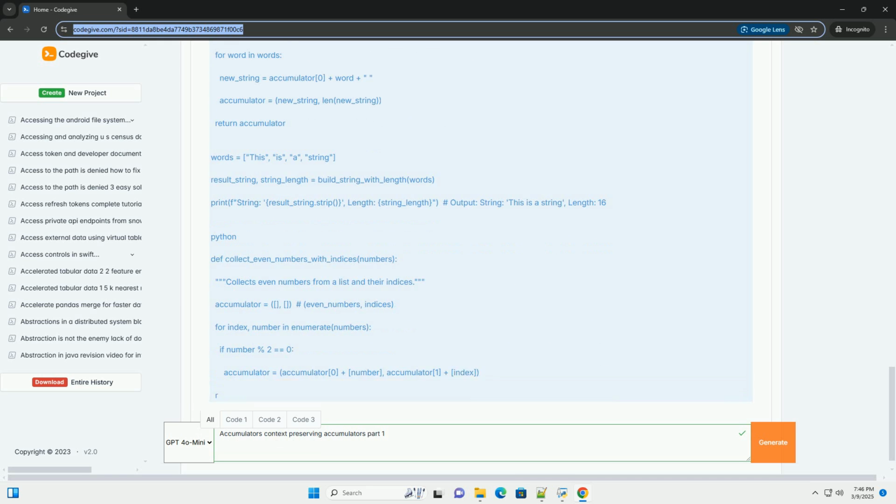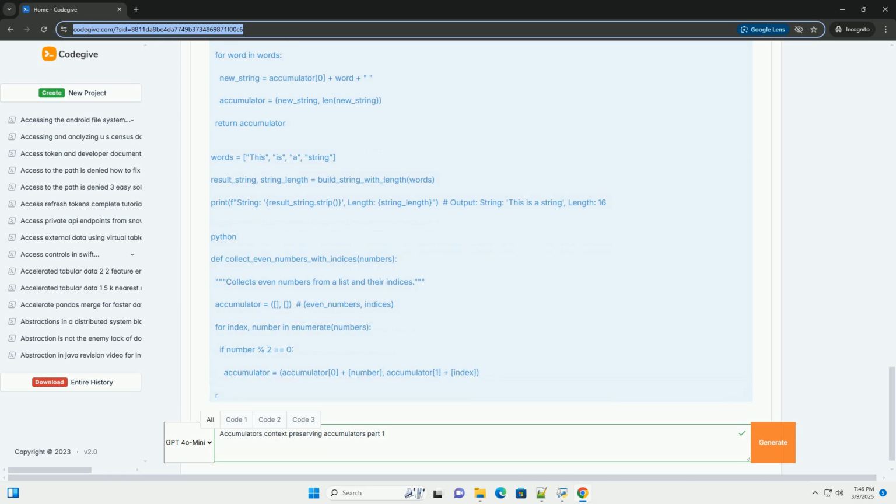to it. 2. Building strings, concatenating strings together in a loop or function to form a larger, more complex string. 3. Collecting data into lists or sets, appending or adding elements to a list or set as you process data. 4. Performing reductions, accumulators are essential for performing reduction operations, where you reduce a collection of data, like a list, to a single value. 5. State management, accumulators can be used to maintain state across multiple function calls or iterations, allowing you to build up a result based on a series of operations.